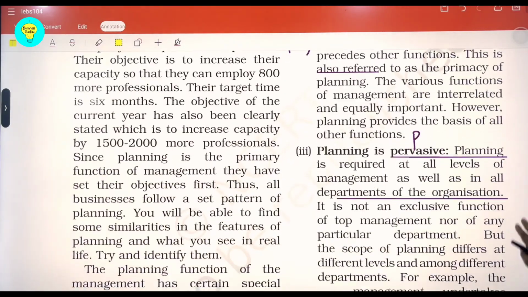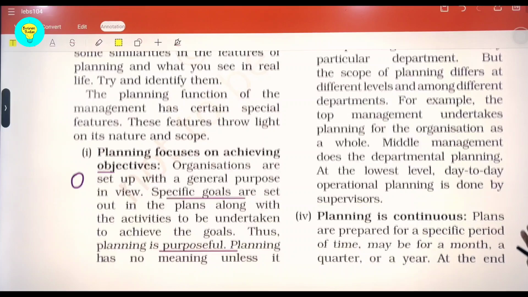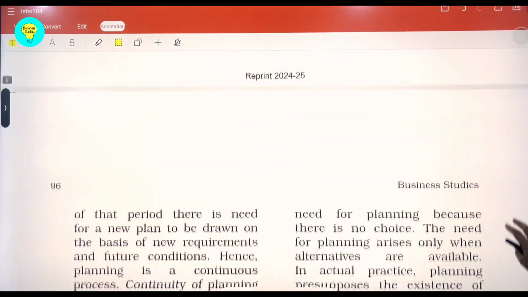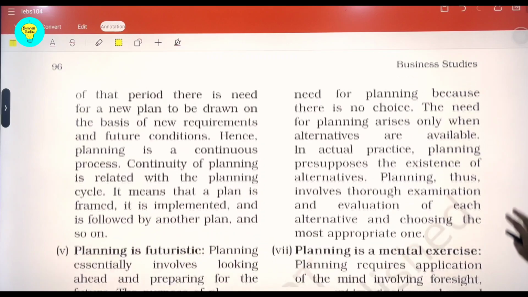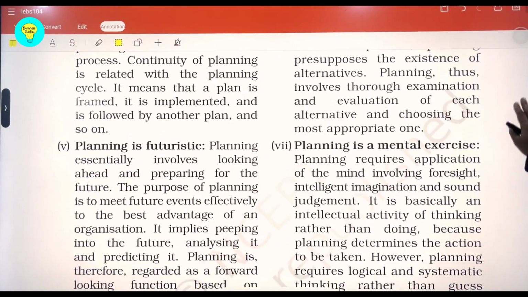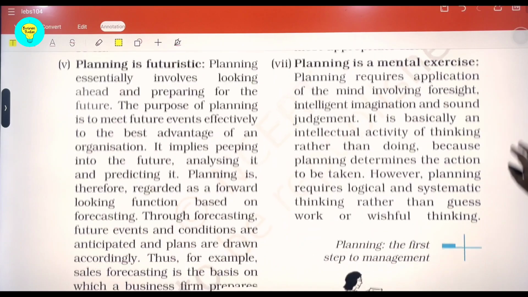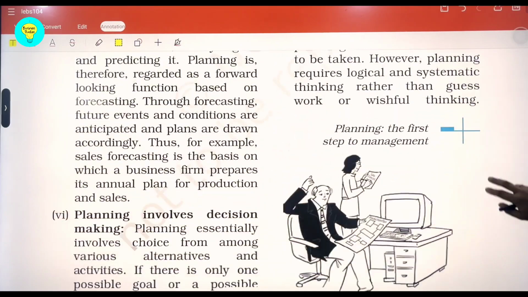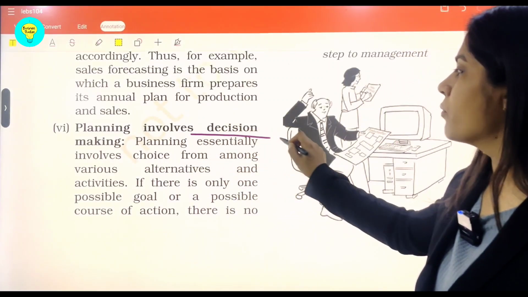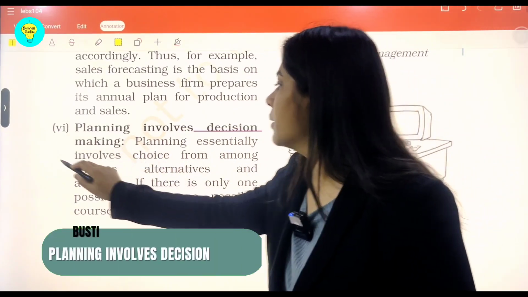Now DMFC. So for D, you can take, students, that planning always helps in decision making, it leads to decision making. So D is somewhere connected with decisions, and we'll see from the book what all things need to be written under this point, that planning involves decision making.